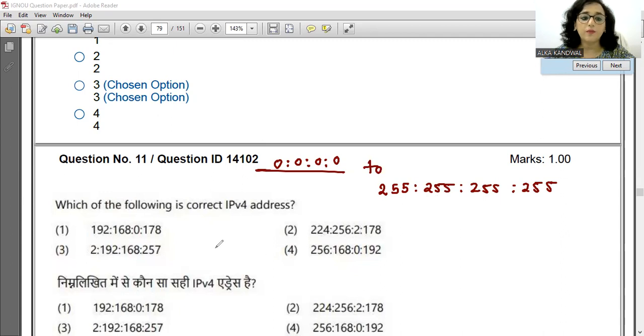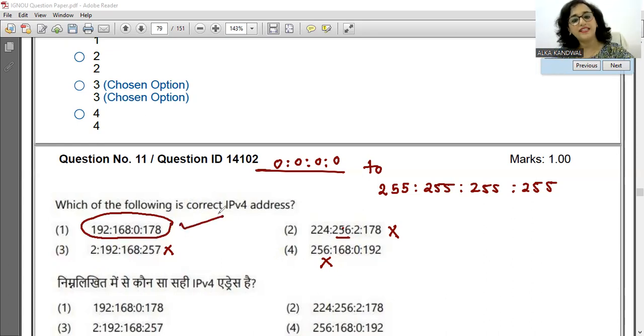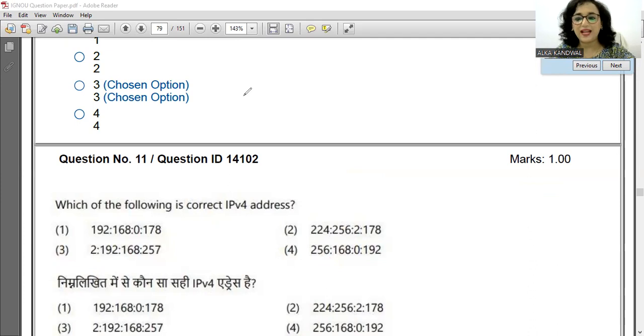So when we look at the options, here the second part has 256, so this is not correct. This one has 257 in the fourth part, which is not correct. This one has 256 in the first part, which is not correct. And here all the values are below 255. So the correct answer is option 1. Without a second thought, you can just click on the first answer.